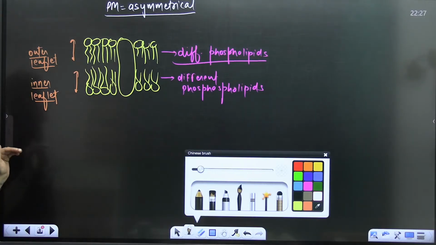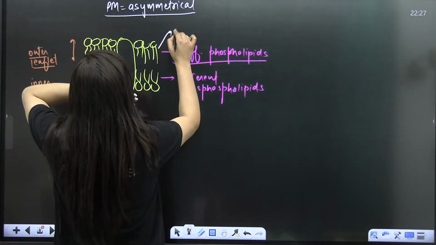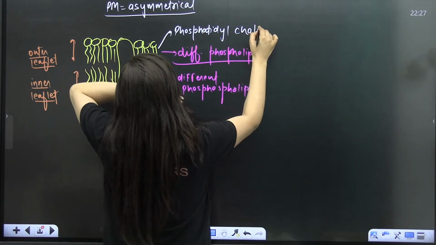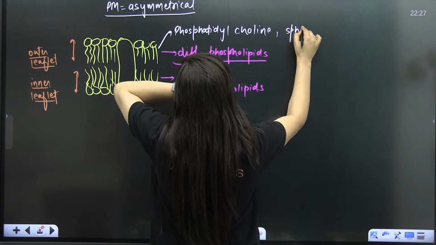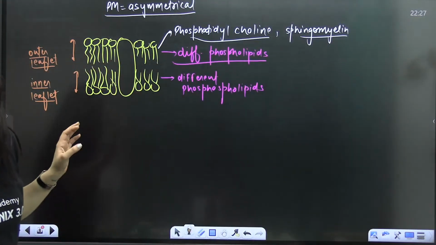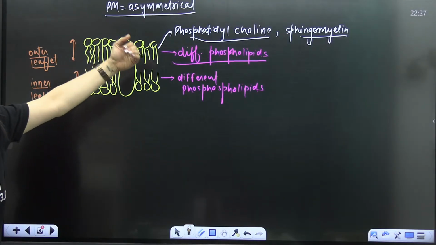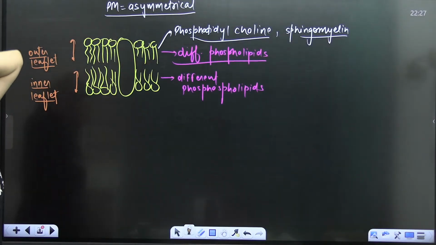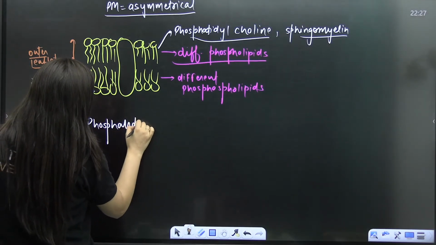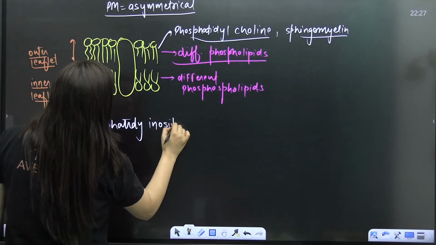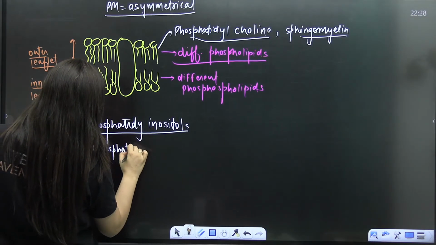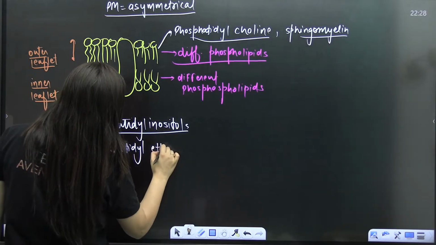If I have to give you an example, here you have phosphatidylcholine. These are the names of the phospholipids. You have your sphingomyelin, but there is no need to remember them. These are different types of phospholipid, just for your knowledge. So sphingomyelins, phosphatidylcholines, and here you can have phosphatidylinositols, phosphatidylethanolamine.